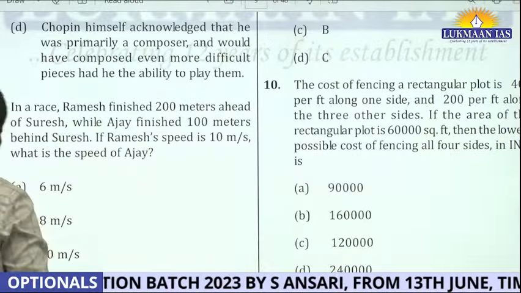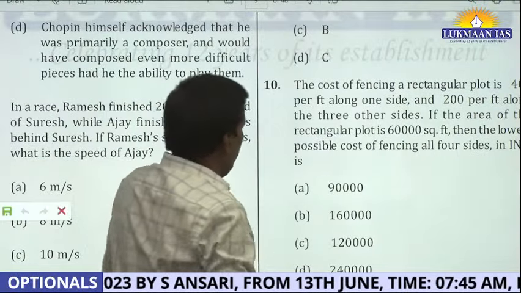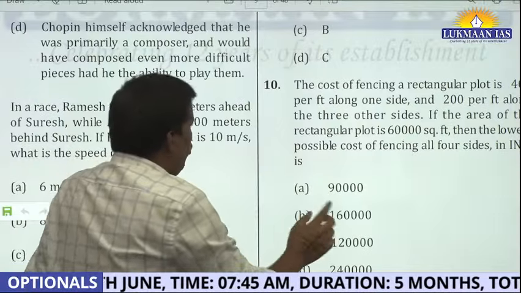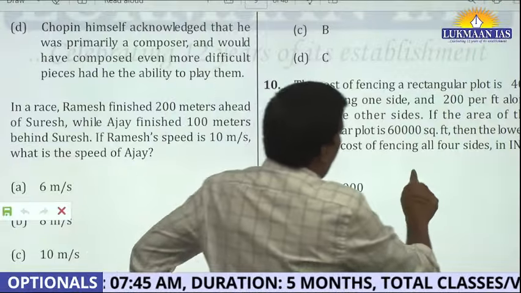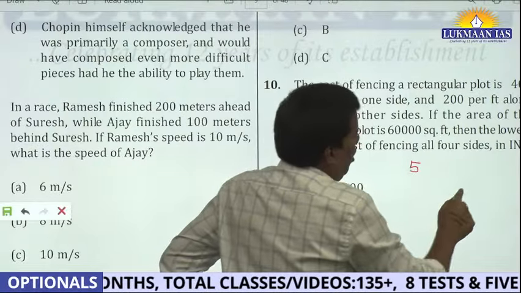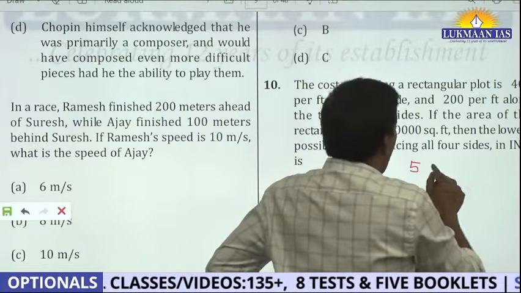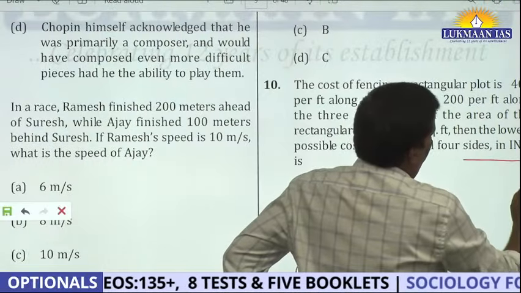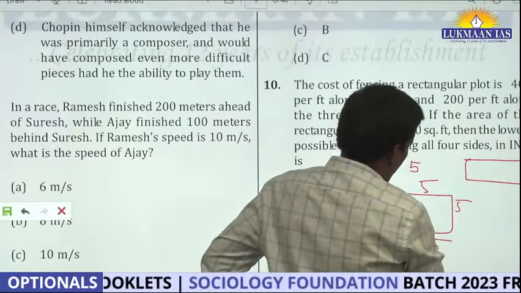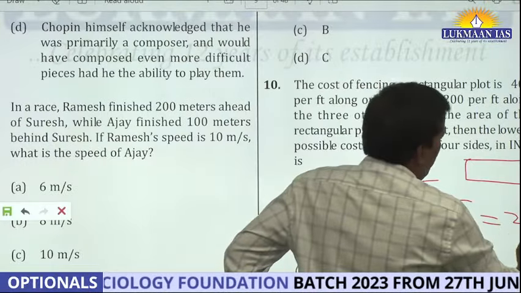See, solving this question is very, very easy. What is more important is to try to understand this pattern. Let's say I have a fixed perimeter. Let's say I have a square, right? 5 into 5 into 5 into 5. So its area is 25.